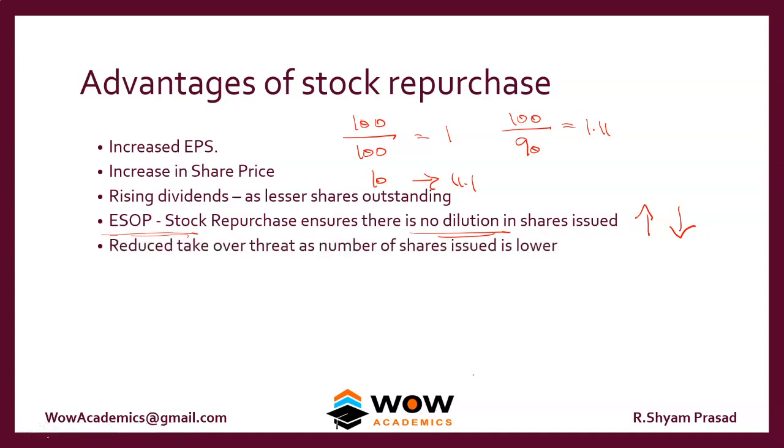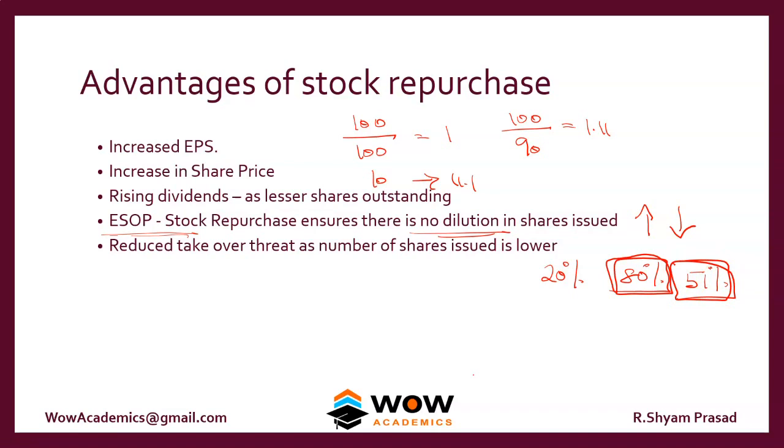Reduced takeover threat, as the number of shares issued is lower. The lower your number of shares, the lower the threat of takeover. For example, if only 20% of the shares is with the founder and 80% is traded in the stock market, and some person buys 51% of the shares, then he will become the owner.